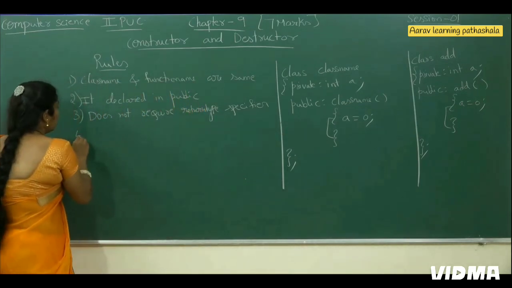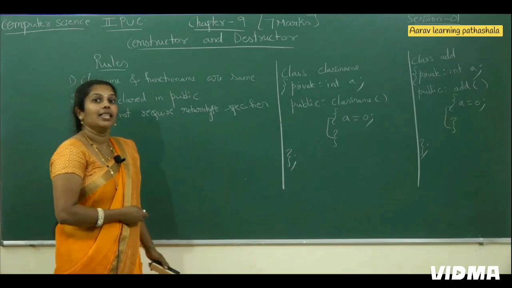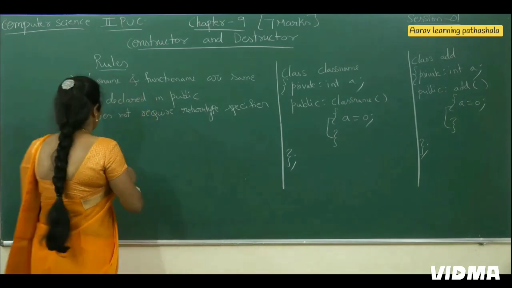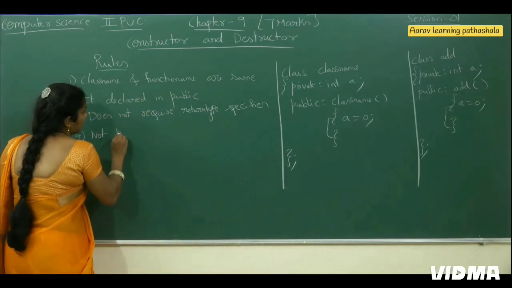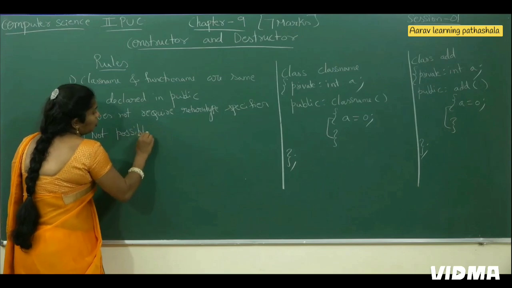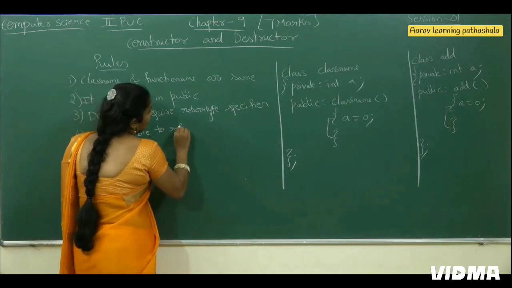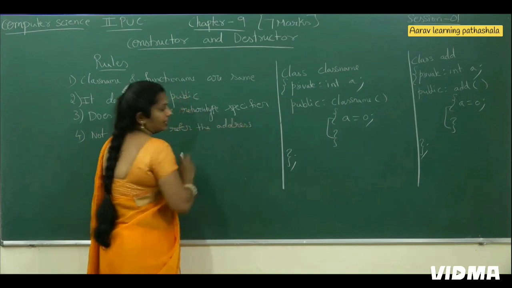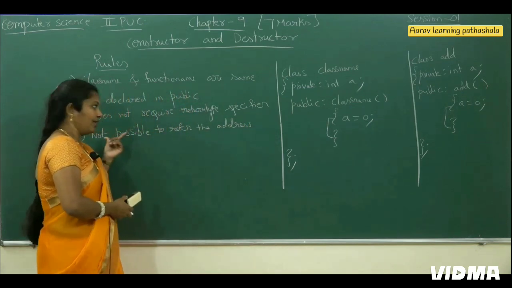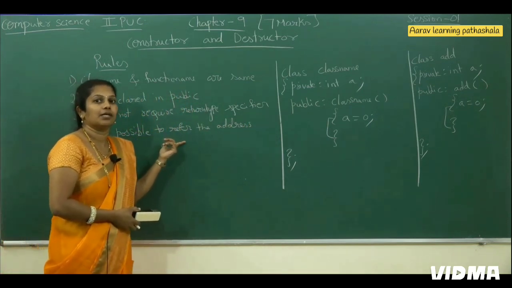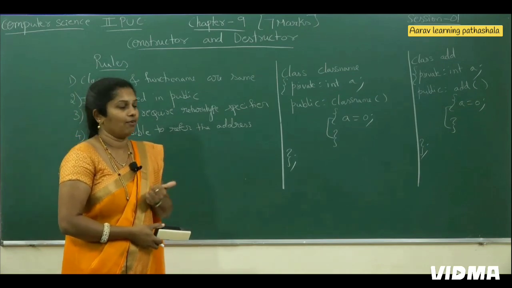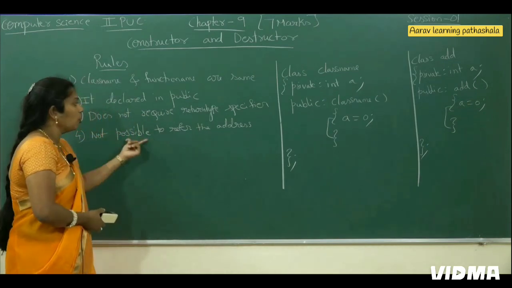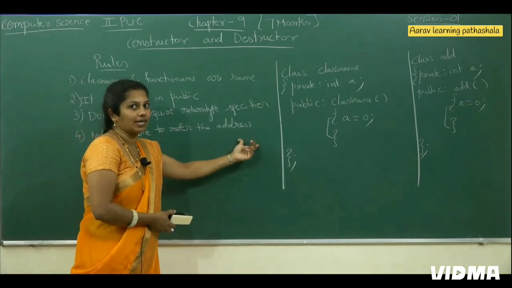Then it is not possible to refer to the address of the constructor. Where exactly in memory the constructor is present, that is not possible to identify. It is not possible to refer to the address of the constructor.